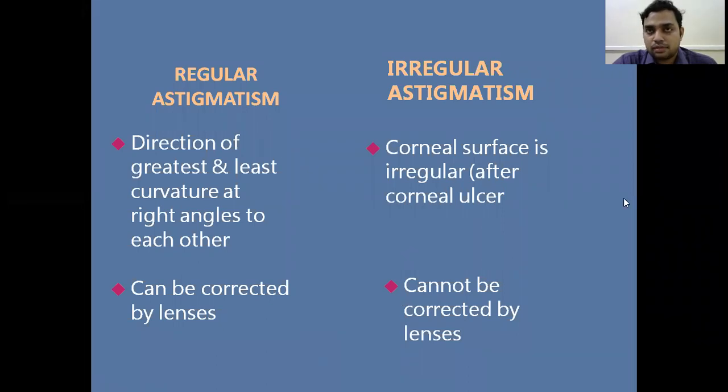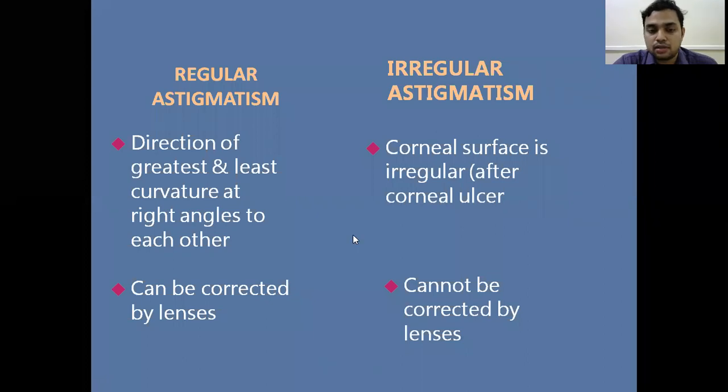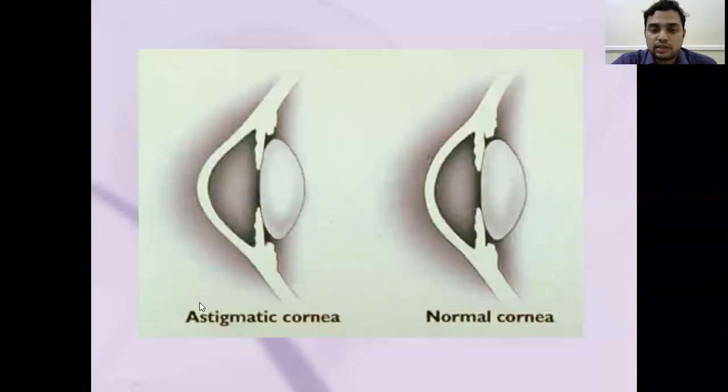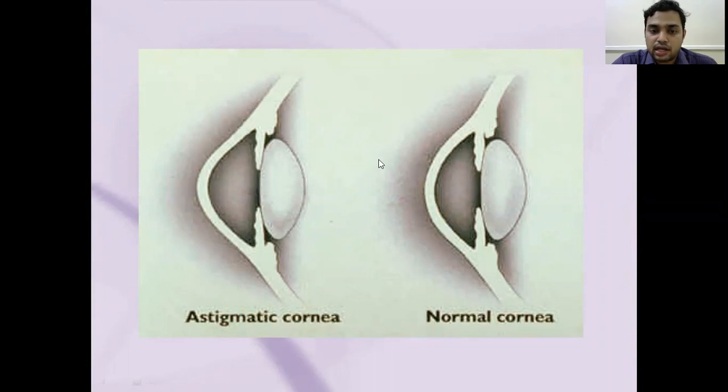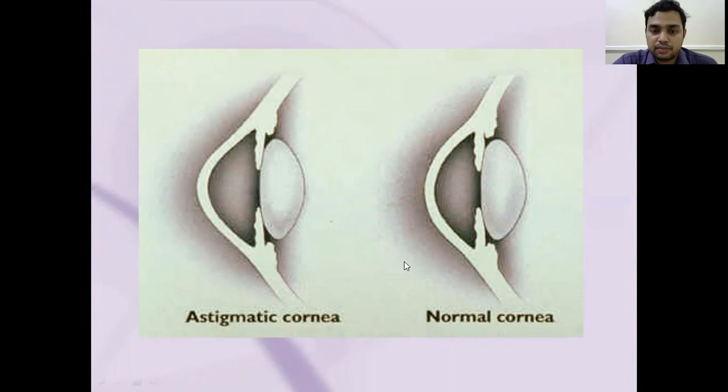Basically, irregular astigmatism is seen when the corneal surface is irregular. The best examples are healing of a corneal ulcer or keratoconus patients. So this is a normal cornea, and in astigmatism, the different meridians have unequal curvatures. So this is the astigmatic cornea. This is the difference between the normal cornea and the astigmatic cornea.